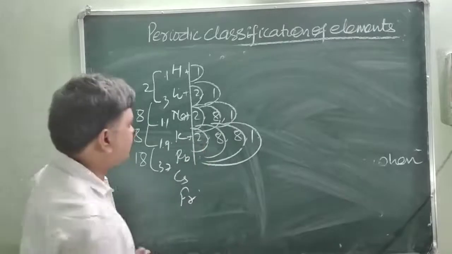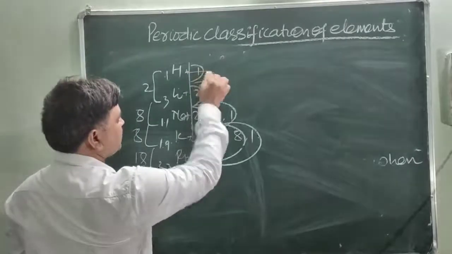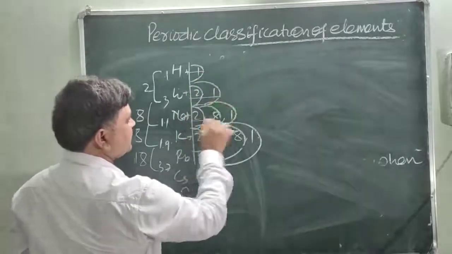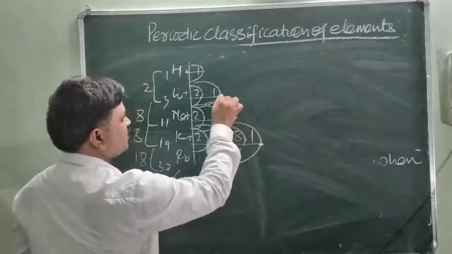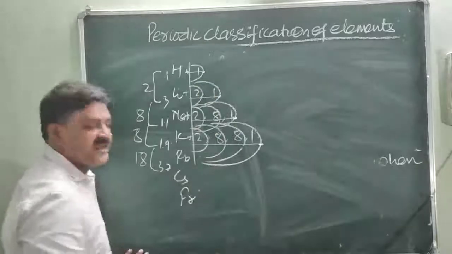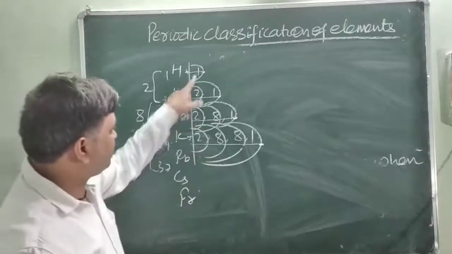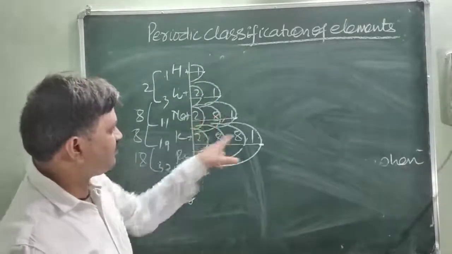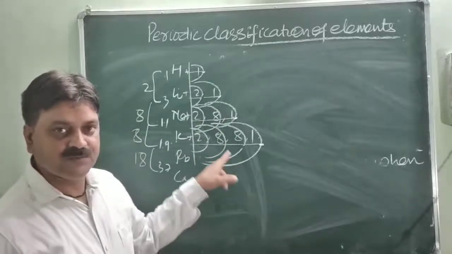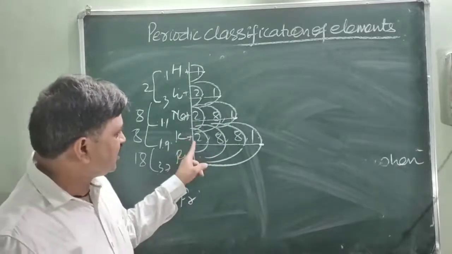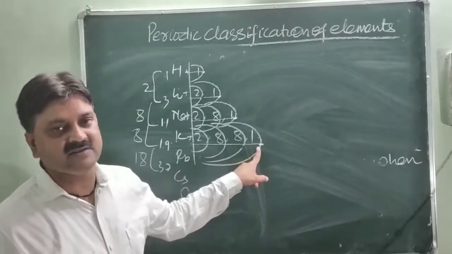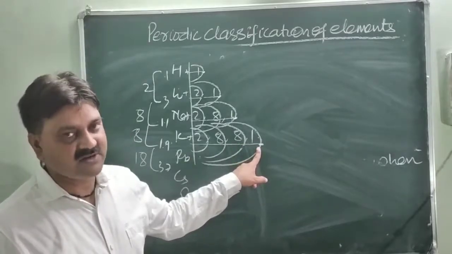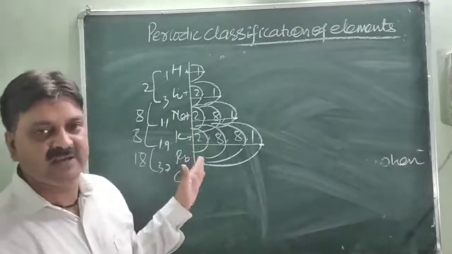So obviously their radii increase from one to the next. As we move from top to bottom, the atomic radii increases, because the number of shells and number of electrons both increase. As the distance between the nucleus and valence electron increases, atomic radii increases. Is it clear? This is the variation of atomic radii in the group.